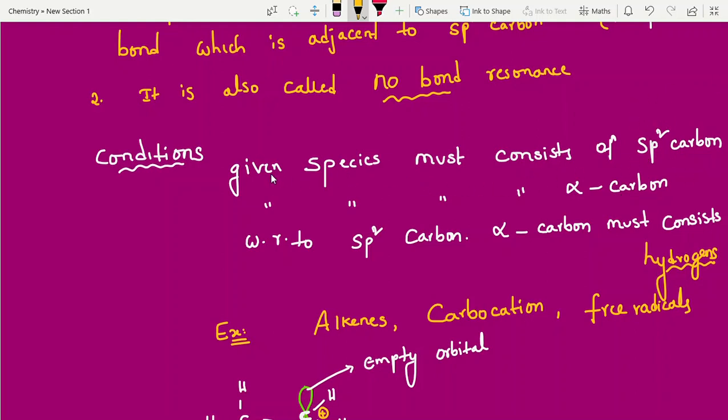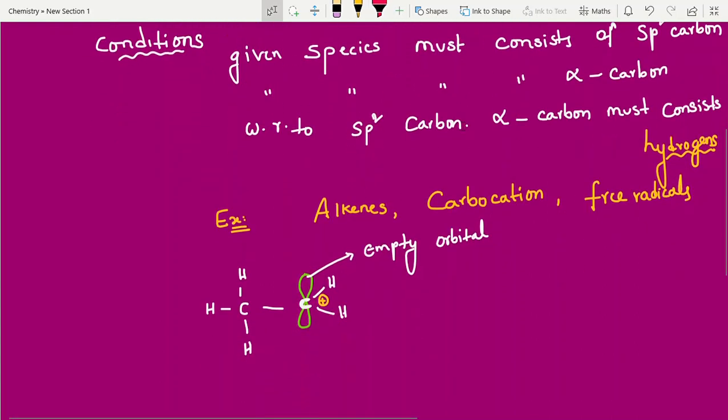See condition 1: the given species must consist of an sp2 carbon, and the given species must consist of an alpha carbon. What is alpha carbon? I will show. With respect to the sp2 carbon, the alpha carbon must consist of hydrogens. These two conditions are a must, students. What all shows sp2 hybridization? I have written alkenes, carbocation, free radicals. These three show sp2 hybridization.